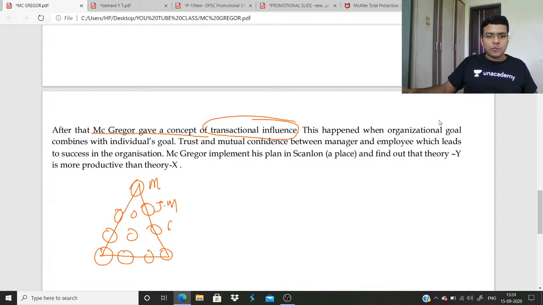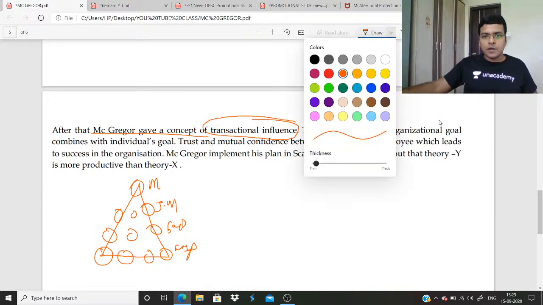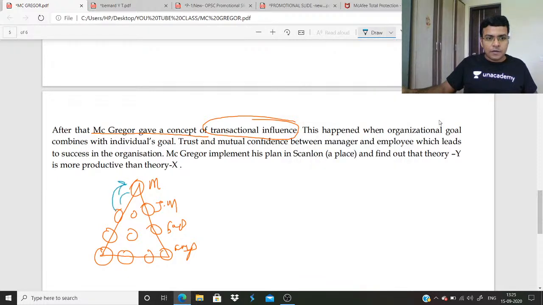This is supervisor. This is employee. So he said everyone should influence each other in this manner. Everyone should influence each other's idea.